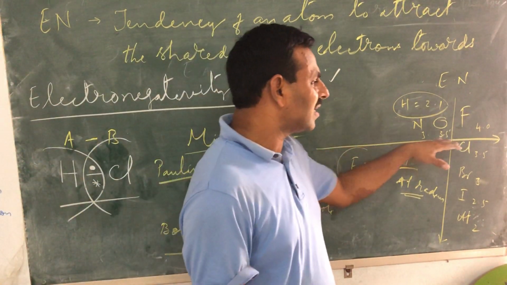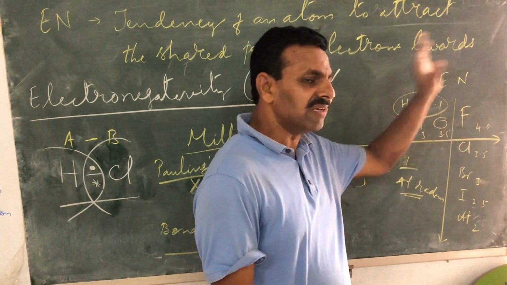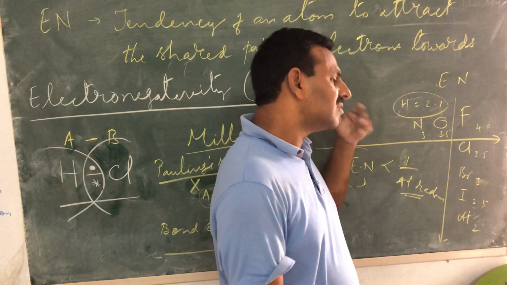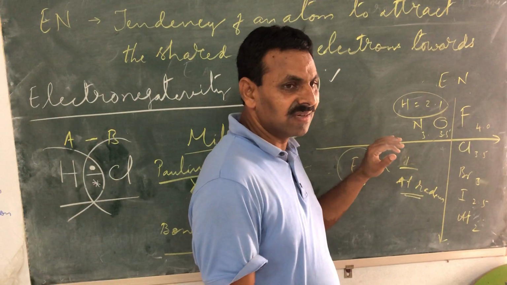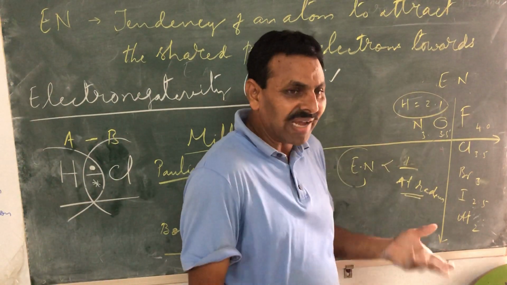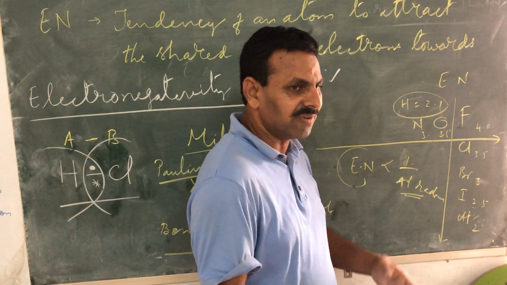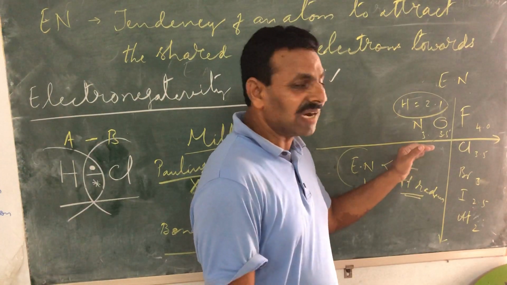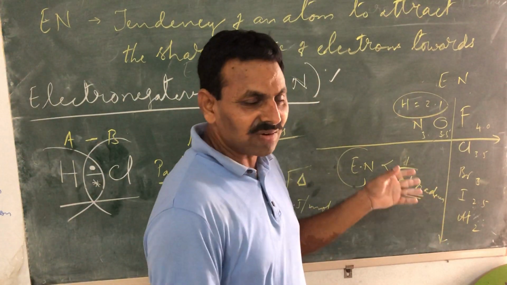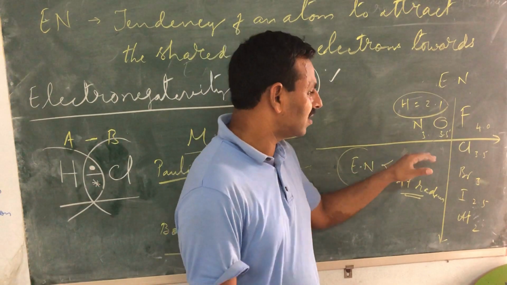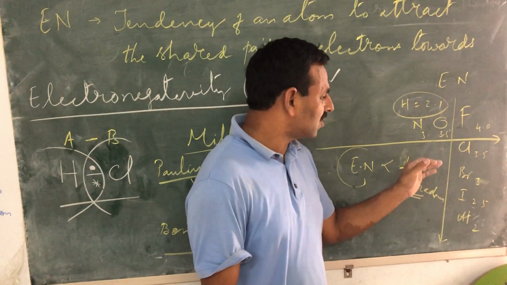Left to right size decreases, so electronegativity increases. Ionization energy increases. Electron affinity increases. Why increases? Of course, even if you don't understand the reason, I don't think they are going to ask the reasons in your syllabus. If they ask, it is good.